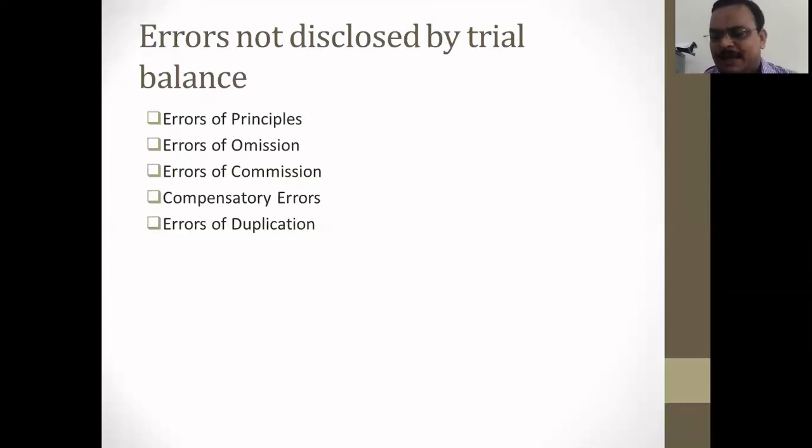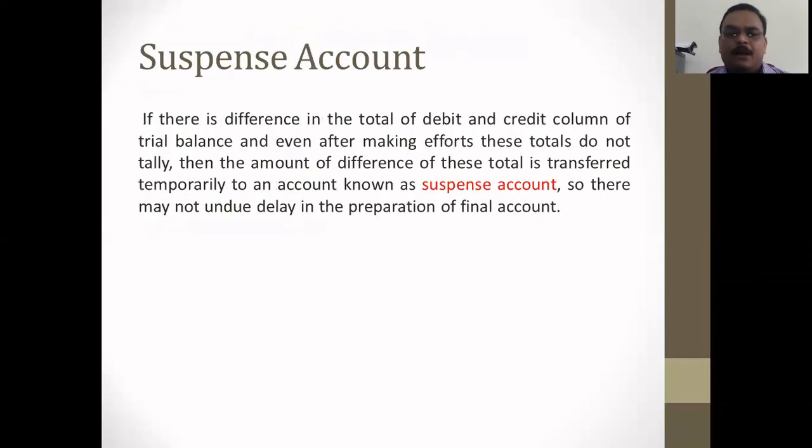So the trial balance will match, but it is not right by the rule, because debtors always debit and creditors always credit. So these are some errors that may not be disclosed by the making of a trial balance.